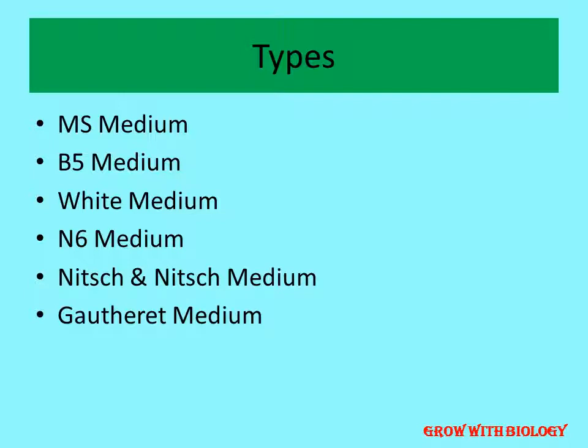First and most common is MS medium, known as Murashige and Skoog medium. It was given in 1962. B5 medium was given by Gamborg et al. in 1968. Then come the White medium and N6 medium. N6 was given by Chu. Then Nitsch and Nitsch medium, and Gautheret medium, named after their discoverers. These are the basic 6 media whose names we hear in plant tissue culture.